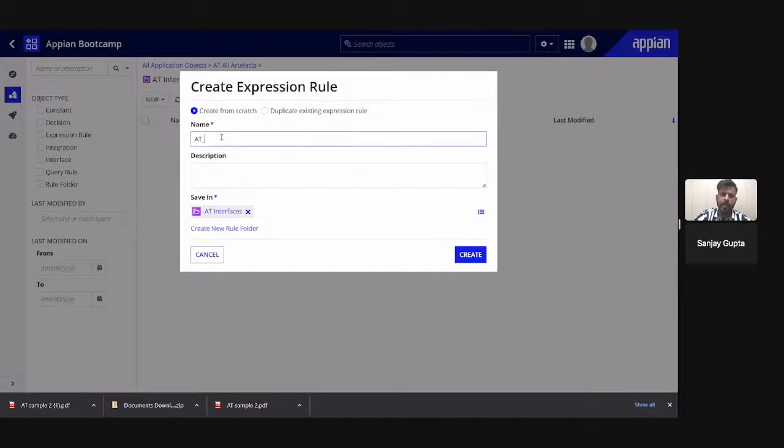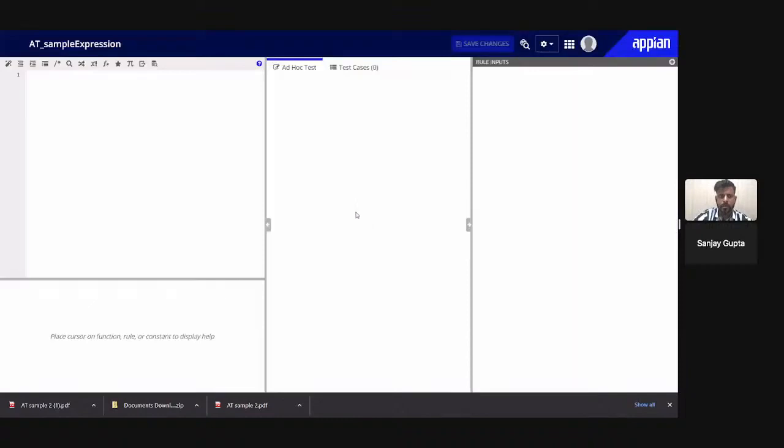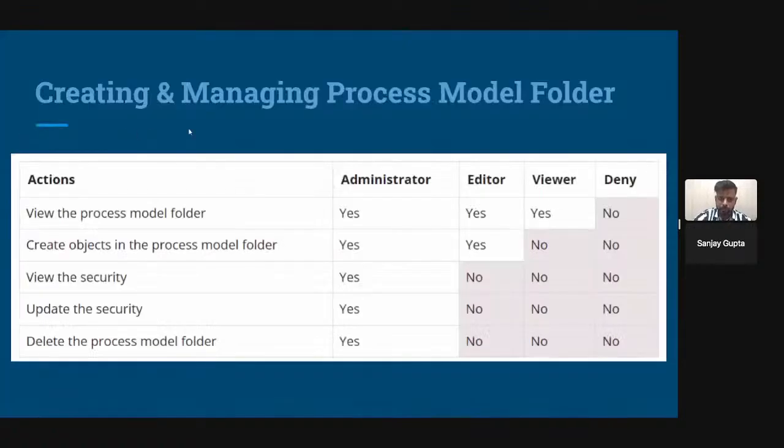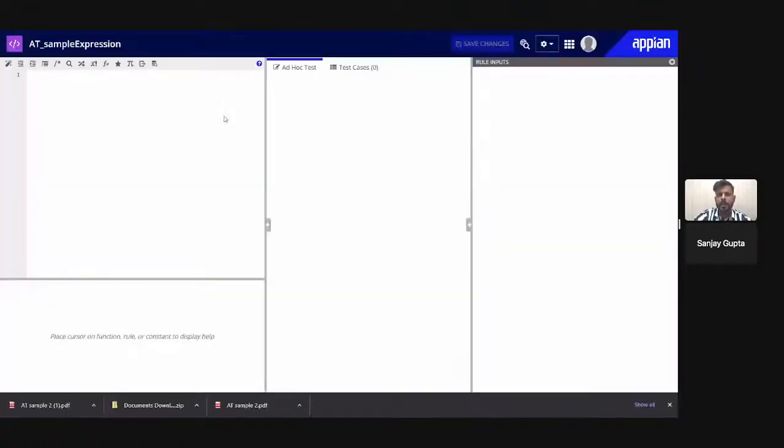So here you can create the particular rule like AT expression 1. And you just click on create and you will be able to see this. Now you can see this is the particular rule. So inside the particular folder, you can create a rule.